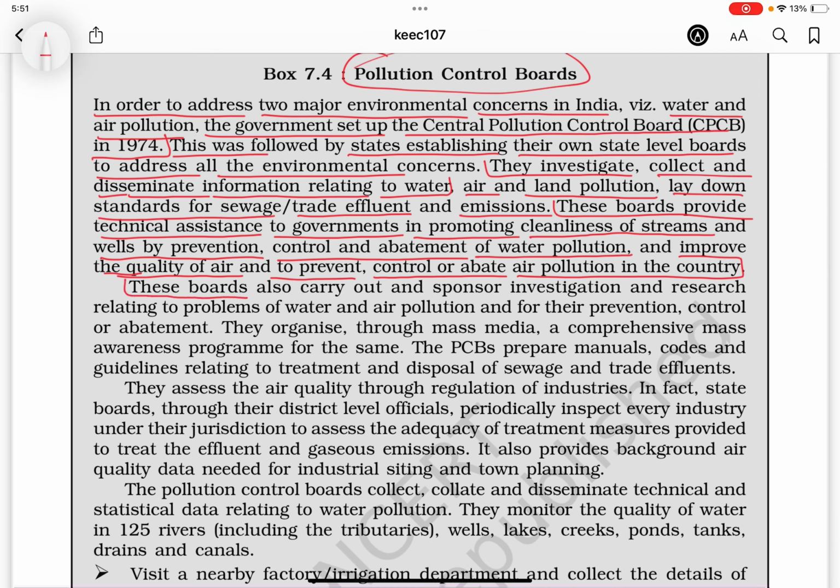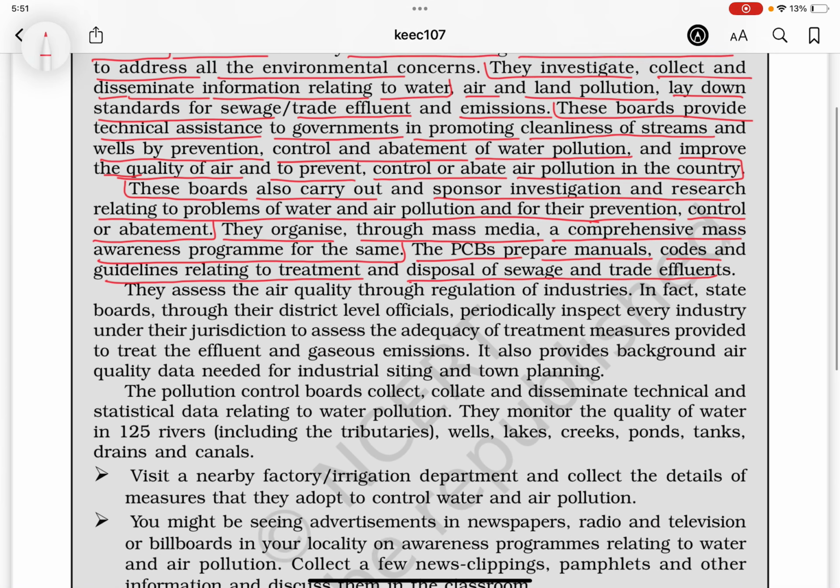These boards also carry out and sponsor investigation and research relating to problems of water and air pollution, and for their prevention, control, or abatement. They organize through mass media a comprehensive mass awareness program for the same. The PCBs prepare manuals, codes, and guidelines relating to treatment and disposal of sewage and trade effluents. They assess the air quality through regulation of industries.